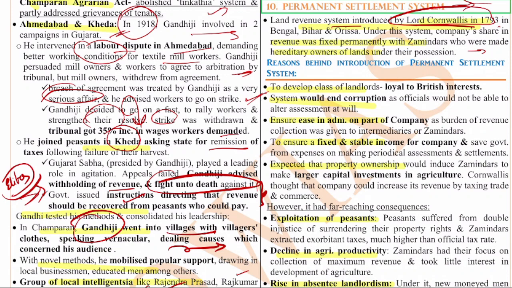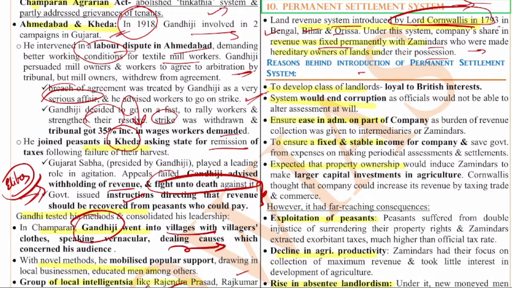This land revenue system was introduced by Lord Cornwallis in Bengal, Bihar and Orissa. Under this, the company's share of revenue was fixed with the zamindars, and the zamindars were made hereditary owners of the lands under their possession. So land became a commodity for the first time under the British.